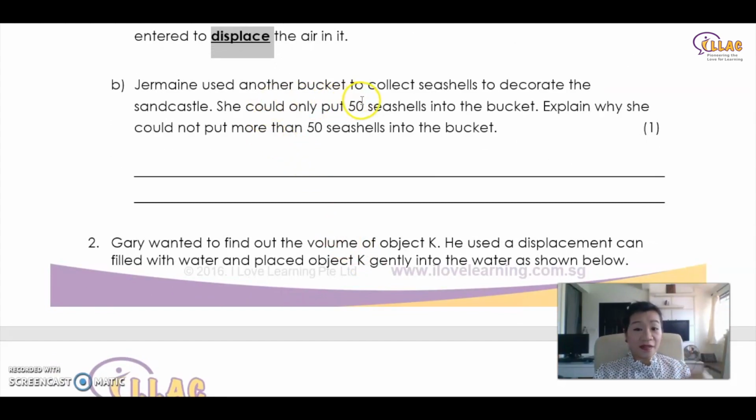Then Jermaine used another bucket to collect seashells to decorate the sandcastle. So another bucket full of seashells. She could only put 50 seashells in a bucket. Why is that so? Remember, what did you learn in matter? You learned that matter has three states: solid, liquid, and gas. Seashells are solid. So why is it that she can only put 50 seashells and nothing more?